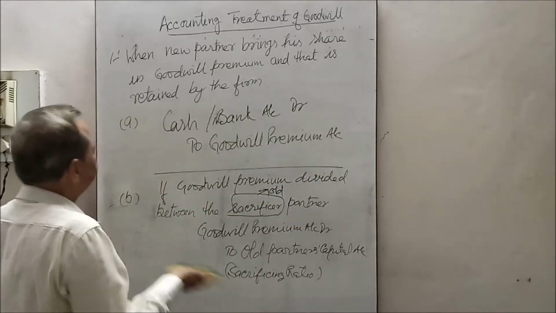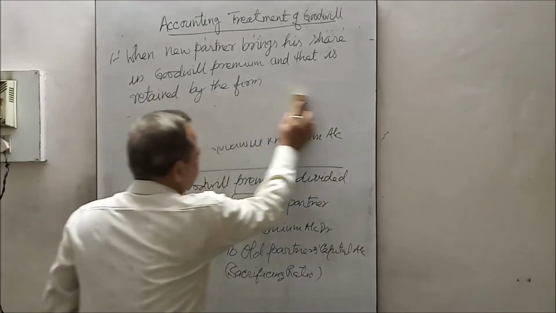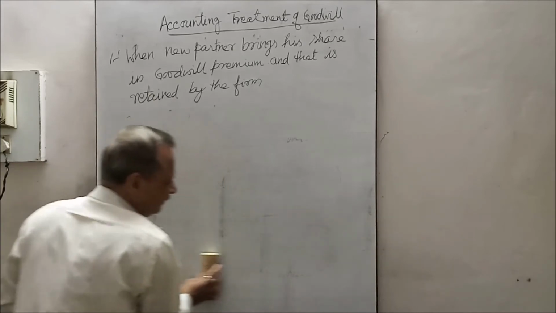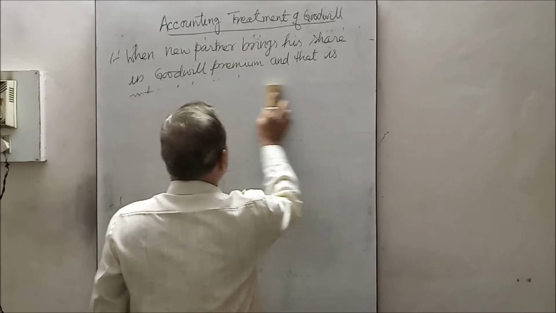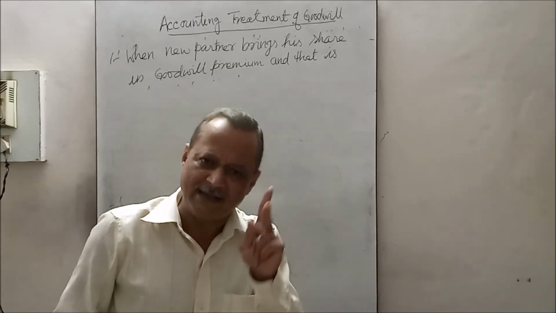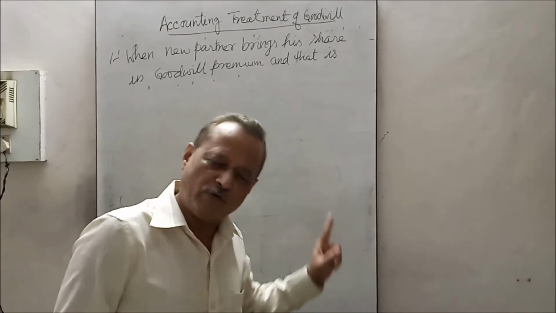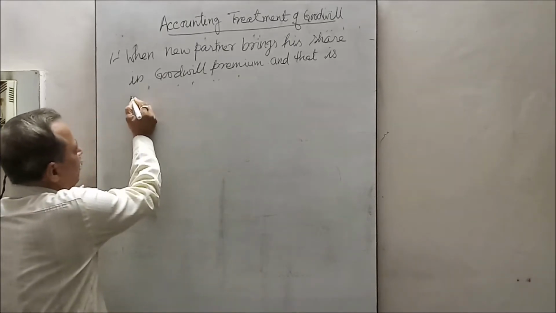See here. These two entries will pass first of all, and the third entry will pass if that is withdrawn. First, the amount brought in; second, the goodwill amount is distributed; third, if that is withdrawn.